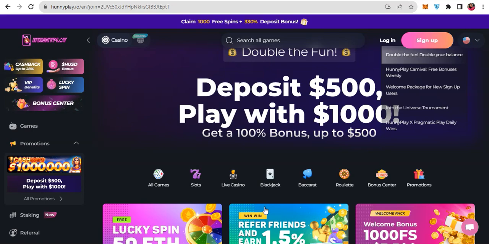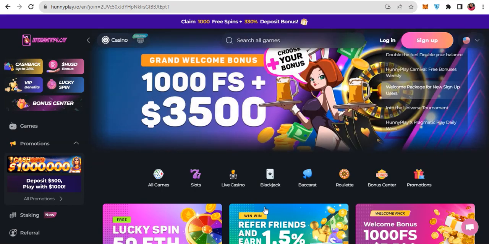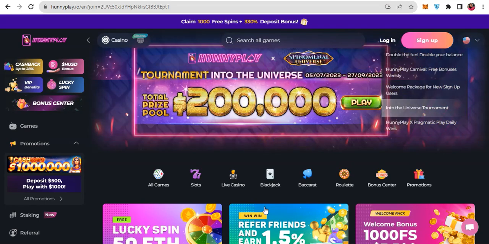Welcome to Honey Play, your ultimate gaming destination for thrilling online experiences. Get ready to dive into a world of excitement and rewards. Let's explore some incredible features that make Honey Play stand out from the crowd. First of all, staking with high APY and platform revenue sharing.